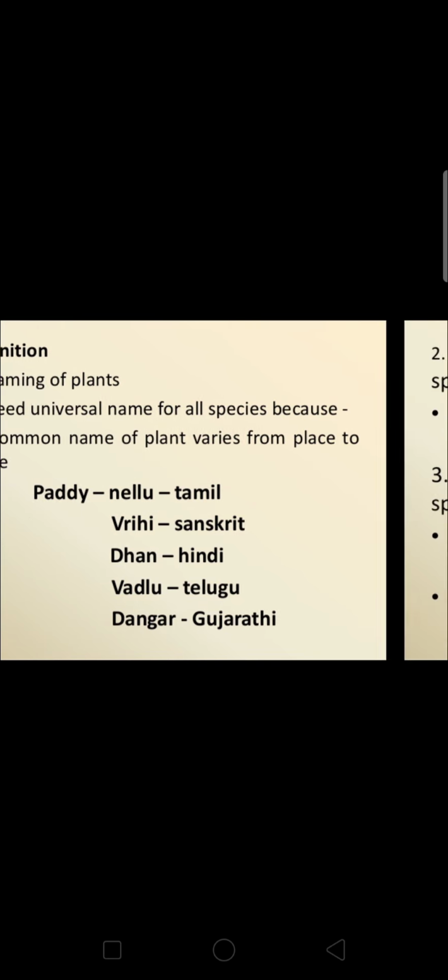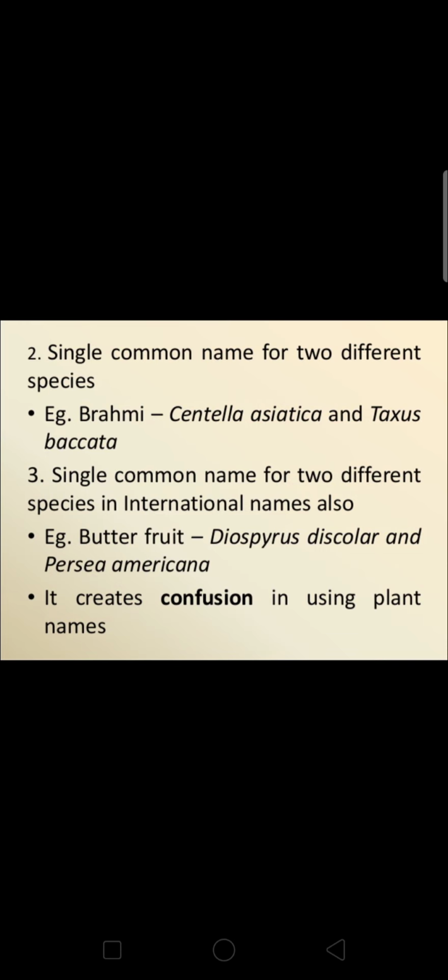My dear students, a single common name may refer to two different species. Example, Brahmi, we call it Centella asiatica and Bacopa monnieri. A single common name for two different species exists in international names also. Example, butterfruit: the scientific names of butterfruit are Diospyros discolor and Persea americana. It creates confusion in using plants' names. So nobody will call with these names.